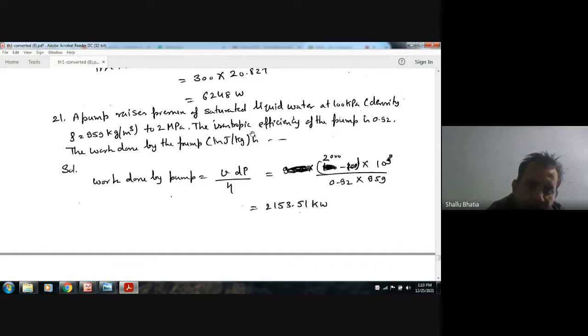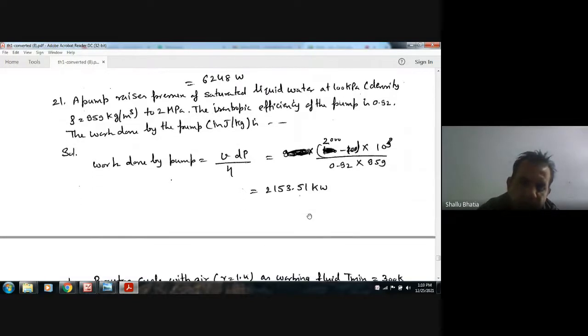Here dP is the final pressure of 2 MPa, or 2000 kPa, minus the initial pressure of 100 kPa, times 10 to the power 3 per kPa. The specific volume is 1 by 959, and the efficiency is 0.92.